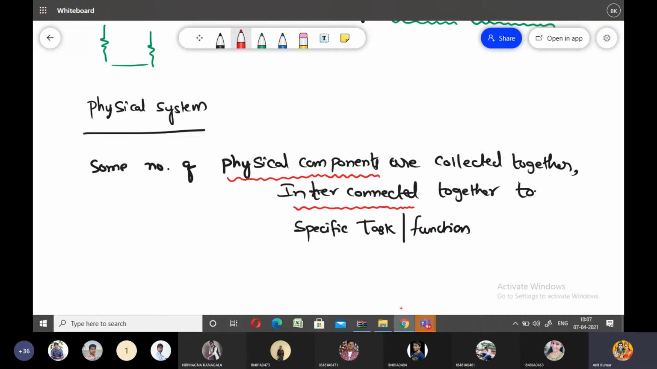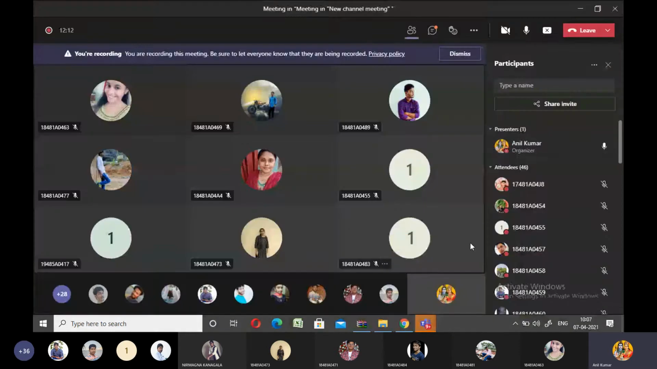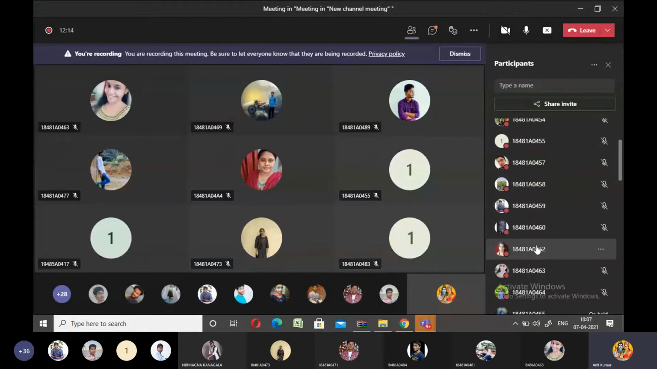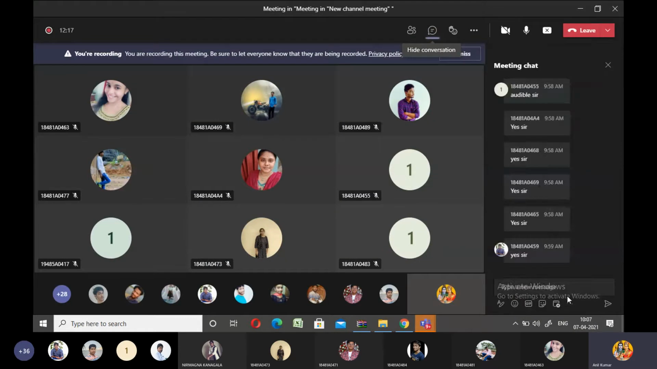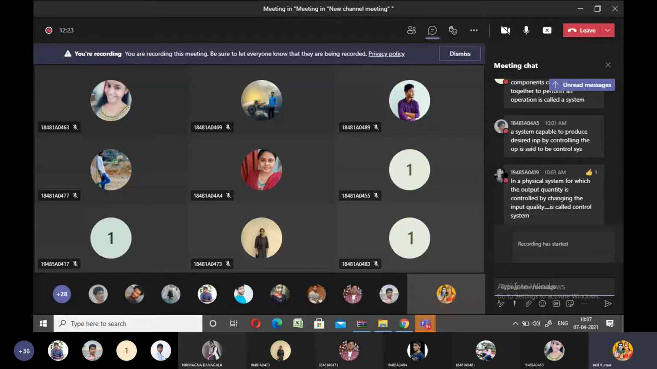So here the physical components are collected together to perform the specific task. So can you give examples for the system? Anybody, please give an example for the systems. All of you, please respond to me in the chat box. Give me examples for the system. What are the different examples?